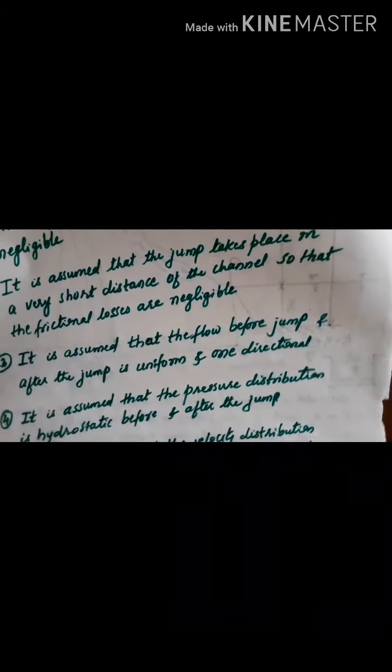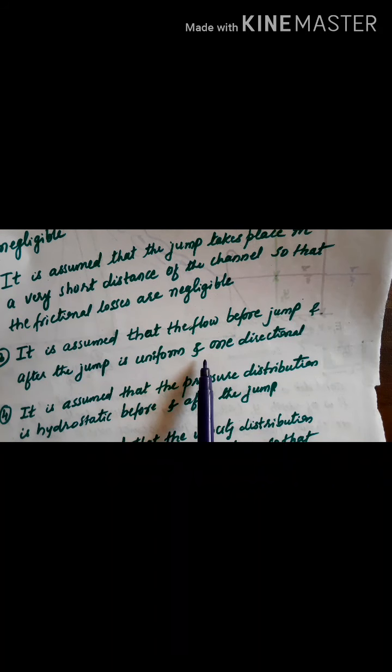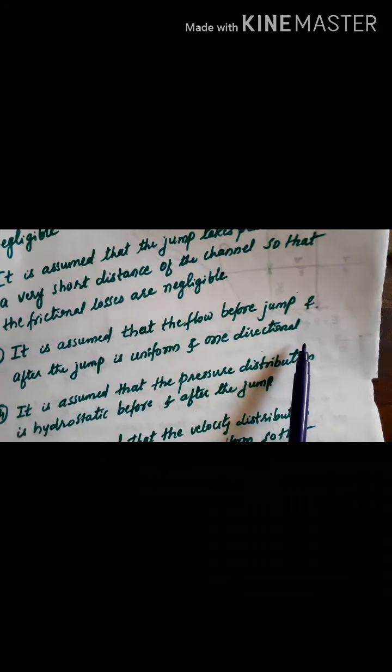It was uniform before the jump, and after the jump again the flow continues with the same depth. The flow before the jump and after the jump will have uniform flow.